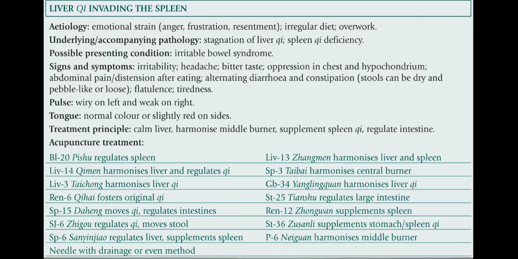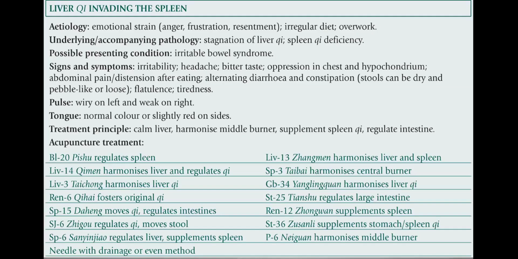Acupuncture treatment: we use Bladder 20, regulates the spleen. Liver 14 harmonizes the liver and regulates Qi. Liver 3 harmonizes liver Qi. Ren 6 fosters original Qi. Spleen 15 moves Qi, regulates the intestine. Sanjiao 6 regulates Qi, moves stool. Spleen 6 regulates the liver, supplements the spleen.